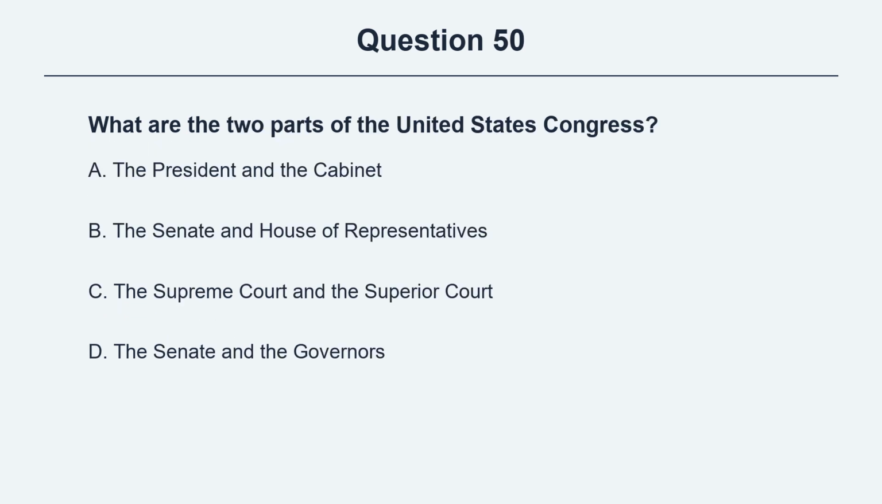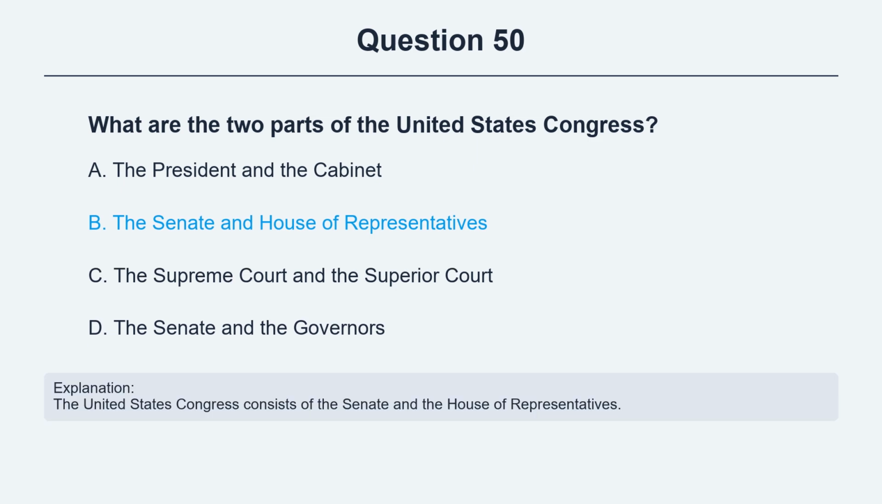Question 50. What are the two parts of the United States Congress? Option A, the President and the Cabinet. Option B, the Senate and House of Representatives. Option C, the Supreme Court and the Superior Court. Option D, the Senate and the Governors. The correct answer is option B, the Senate and House of Representatives. Explanation. The United States Congress consists of the Senate and the House of Representatives.